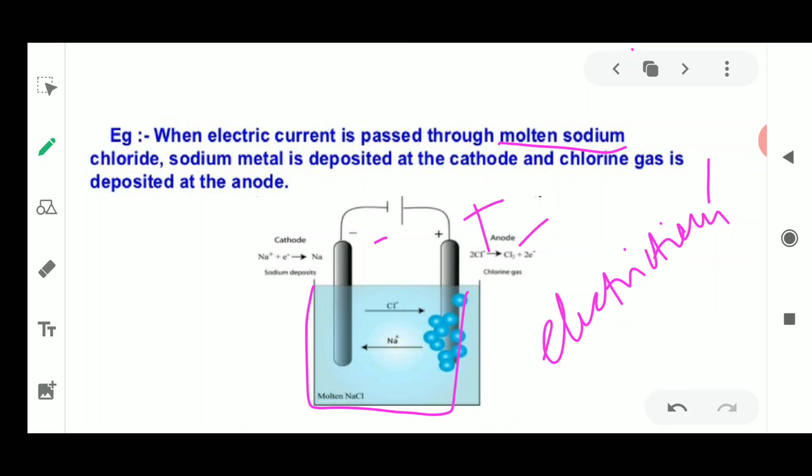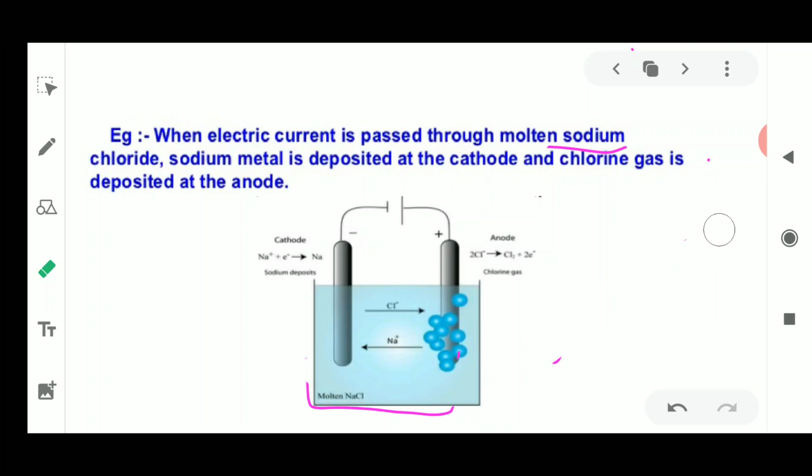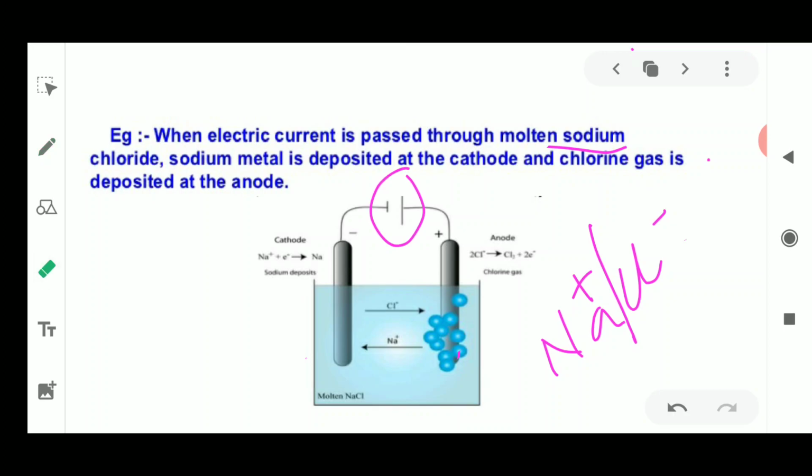These two electrodes are joined with a battery, and once the switch is closed, electricity is going to flow. You know that metal chlorides are conductive in nature, so they are going to conduct electricity through the vessel. As a result, the positive and the negative ions of the sodium chloride are going to break because of the heating and the electricity passed with the help of the battery. This breaks the positive and negative ions of this ionic compound.